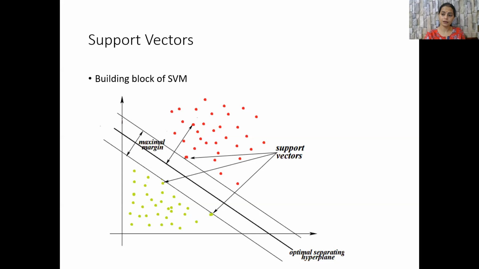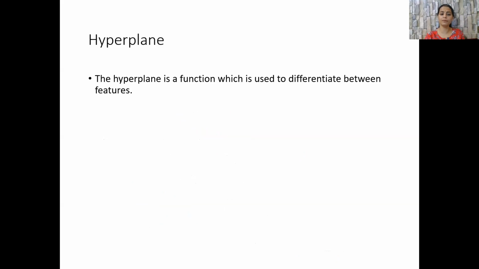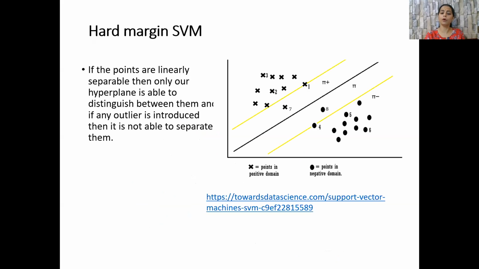So let us recall the definition of a hyperplane. A hyperplane is a function which is used to differentiate between features or between classes. So it is a decision boundary basically. It is a function or a decision boundary. Now, an SVM can be either a hard margin SVM or a soft margin SVM.